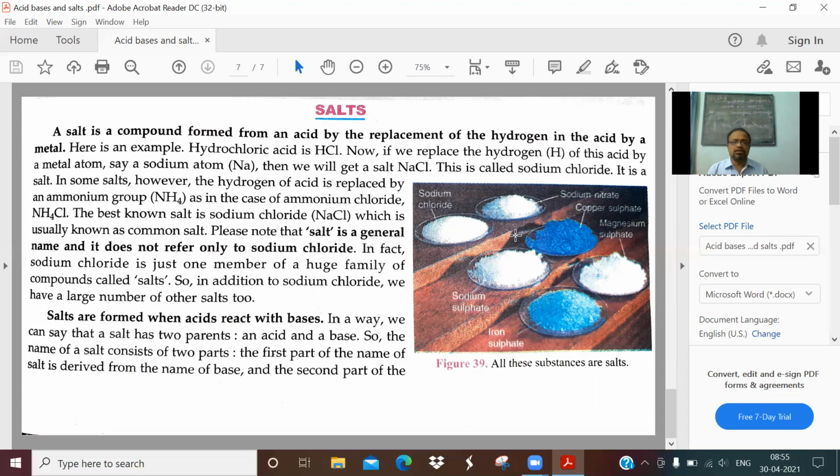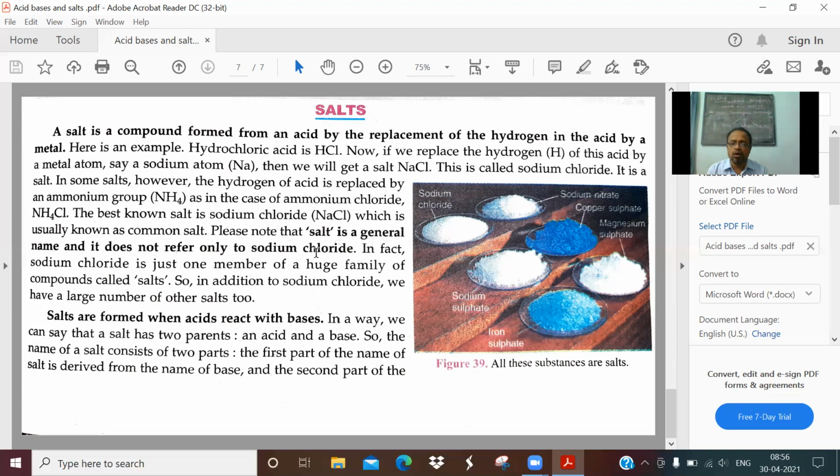So I'm not reading this chemical sodium atom and all that, you learn in the higher classes. Please note that salt is a general name and it does not refer to only sodium chloride. Sodium chloride is our common salt or table salt which you are familiar with.